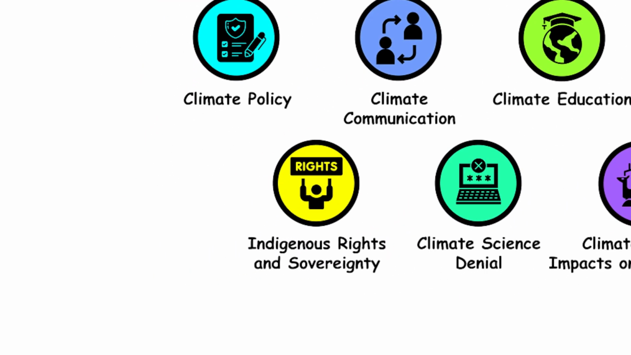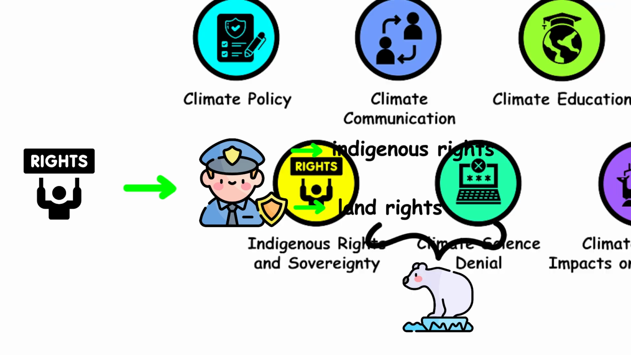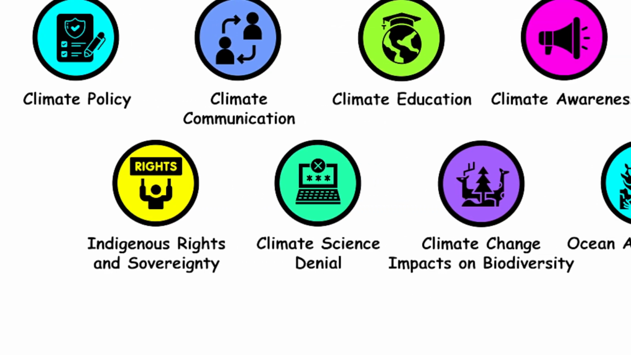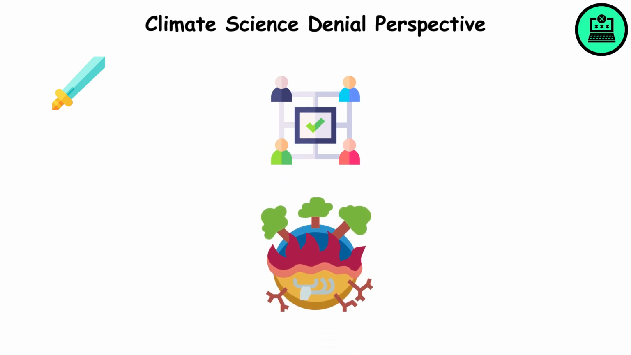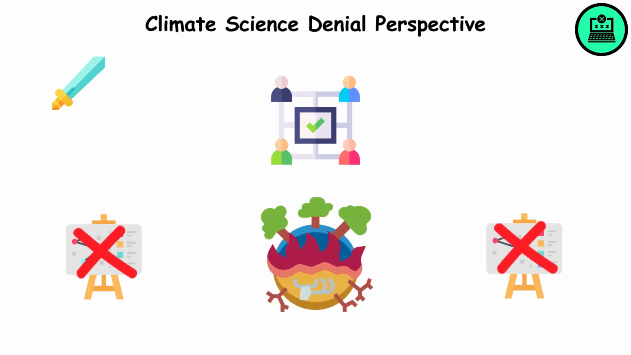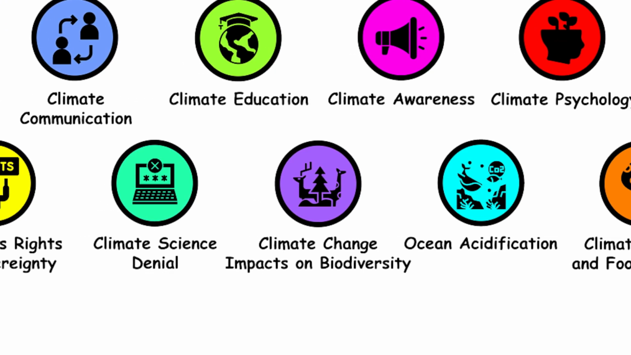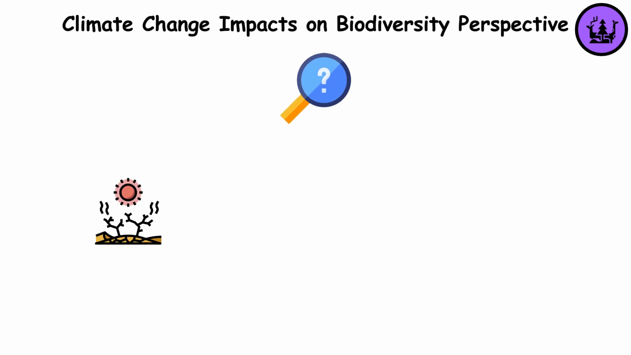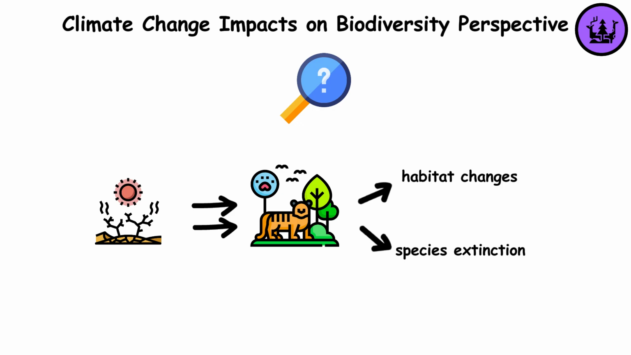Indigenous rights and sovereignty perspective. This perspective emphasizes the protection of indigenous rights and land rights in addressing climate change. Climate science denial perspective. This perspective challenges the scientific consensus on climate change, hindering effective policy action. Climate change impacts on biodiversity perspective. This perspective examines how climate change affects biodiversity, such as habitat changes and species extinction.